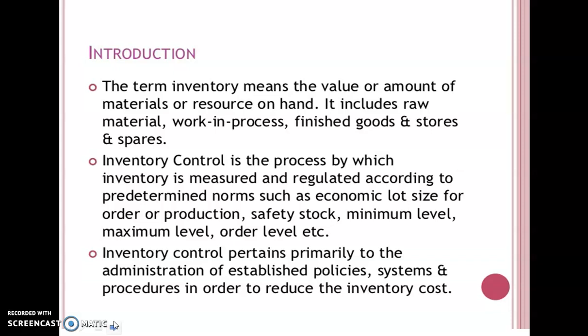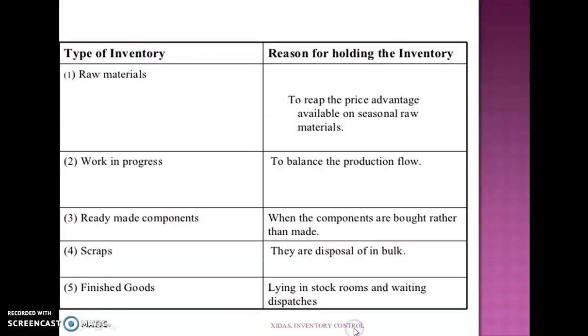Inventory control is a process by which inventory is measured and regulated according to predetermined norms such as economic lot size. Here we are going to study one term called EOQ, economic order quantity, or economic lot size for order of production, safety stock, and minimum level, maximum level, order level, etc. And we are going to study another concept called reorder level, at which we have to place an order.